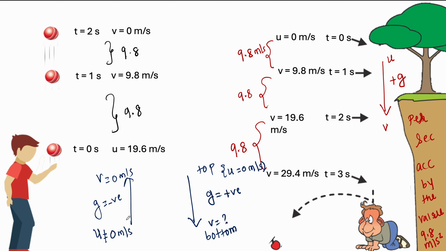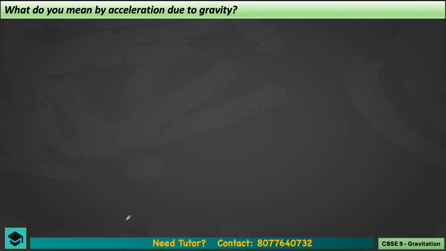Yes. So you need to have clarity, like, what is gravitational acceleration? That means gravity is accelerating each and every object by the value of what? 9.8 meter per second. So if it is coming down, it is positive. If it is moving up, then it is negative. So yeah, this is how you can answer.